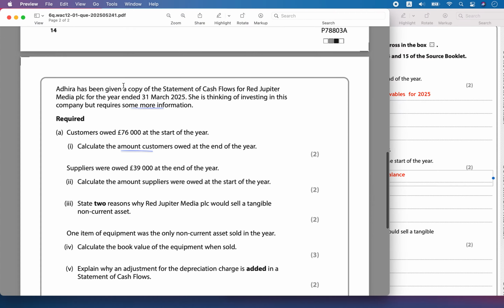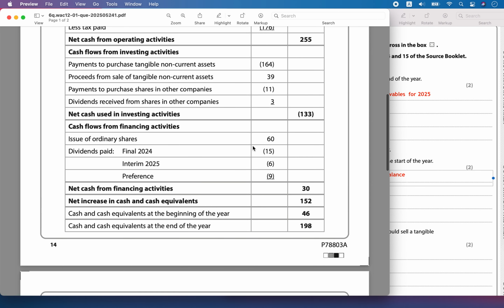Adira has been given a copy of the statement of cash flow for Red Jupiter Media PLC for the year ended 31st March 2025. She is thinking of investing in this company and she is seeing this statement, but she requires some more information. So the first part of the question says customers owed 76,000 pounds at the start of the year. Calculate the amount the customers owed at the end of the year.